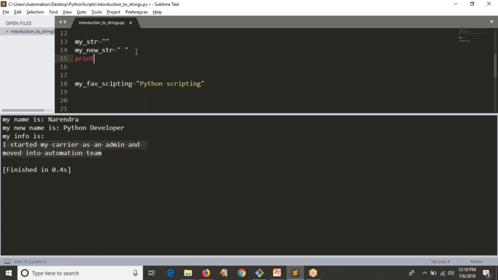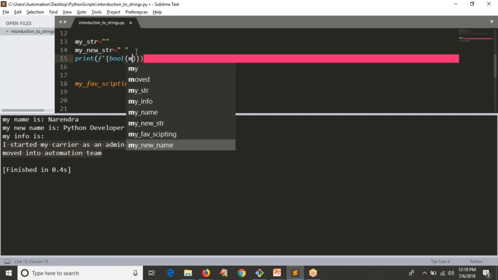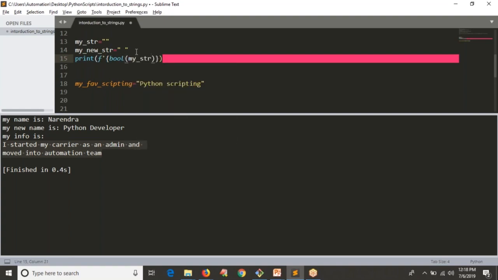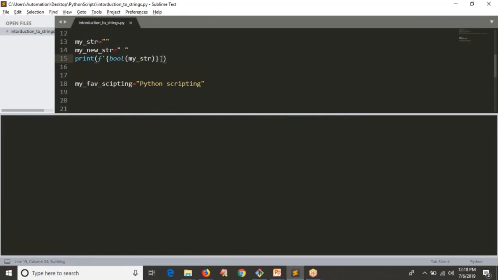Let me print. You know, if I convert any data into Boolean, if it is having something, then you will get true. If it is having nothing, then you will get false, right? I forgot to provide the single quotation ending. Now see the output, false, because this is empty. Instead of that, let me take my new string and see the output. You are getting true, because something is there. That something is space. Space is also one of the characters. You need to remember, this is also a very, very important point.